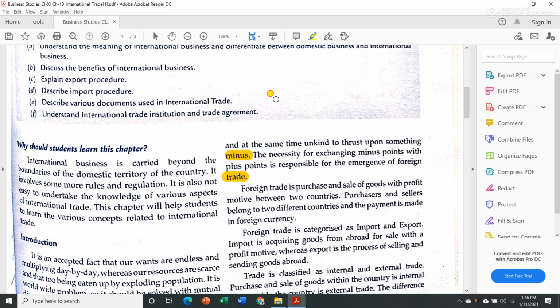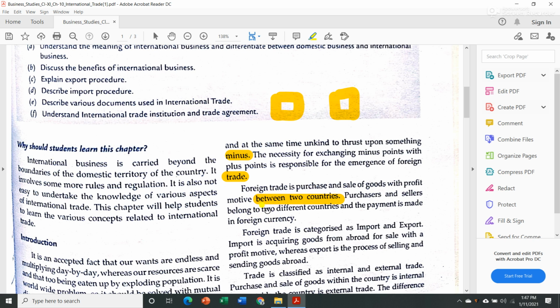Suppose a particular resource we have in India and America wants it but they don't have that resource, then what they will do is simply exchange it with India. Okay, so in that manner America will have the resource which India has and which America wants. Now foreign trade is purchase and sale of goods with profit motive between two countries. This is the very simple and basic definition or meaning of foreign trade.